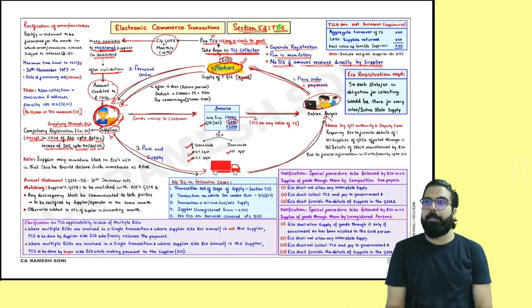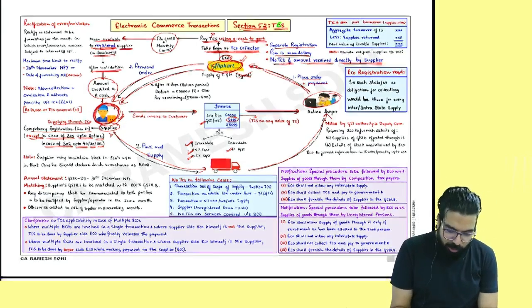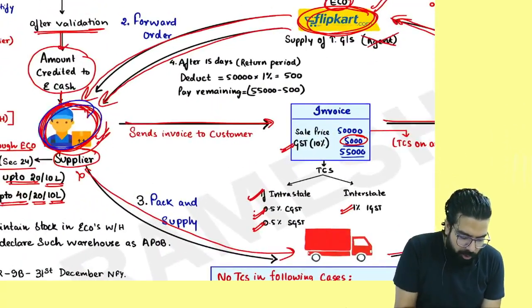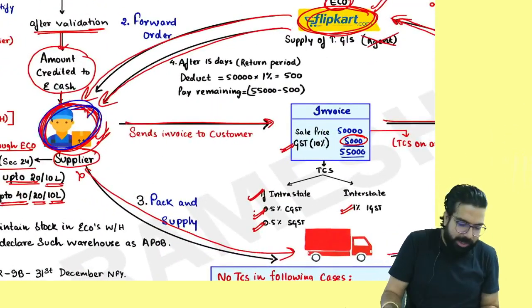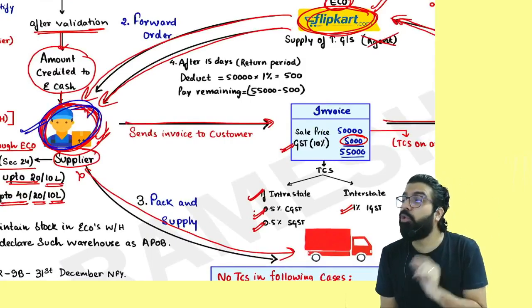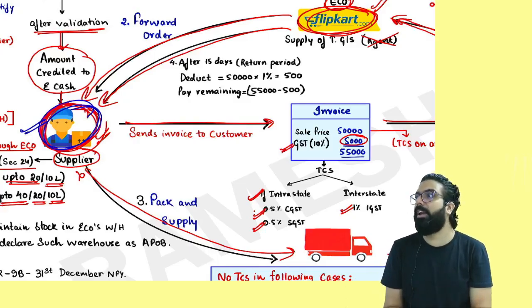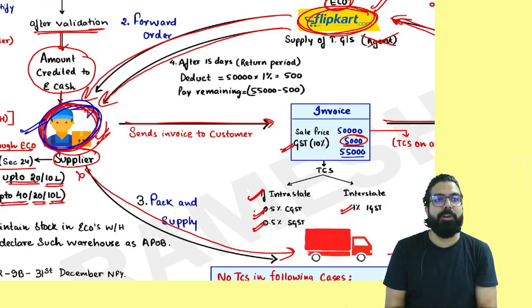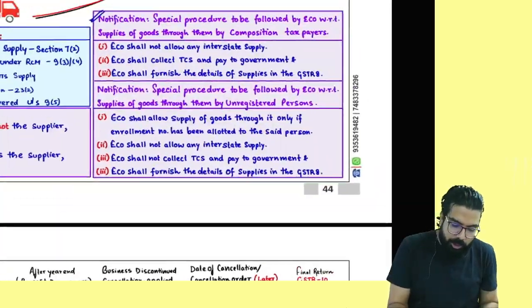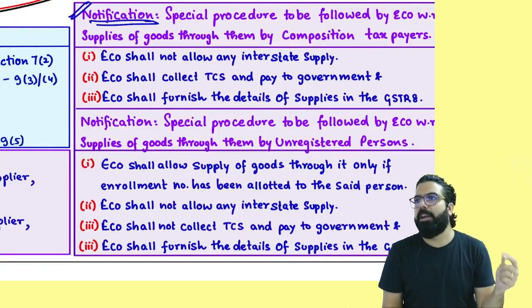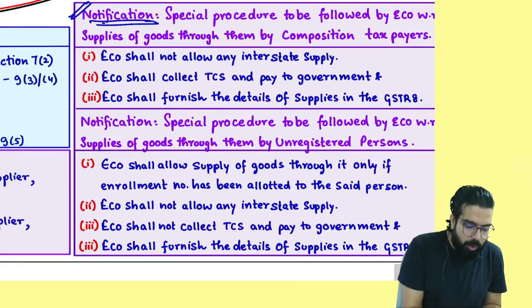Now listen. E-commerce operators also should make sure that you take enrollment and you should not supply through multiple states. Who should take care of that? That your enrollment number is there, and that you have not supplied through multiple states through e-commerce. Who should take care? E-commerce should not allow you to supply in multiple states. E-commerce should take care. So e-commerce operators have also been given a special procedure. Government notified special procedures for e-commerce operators by notification.